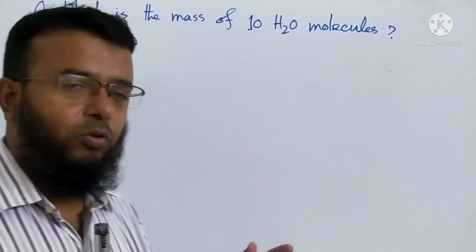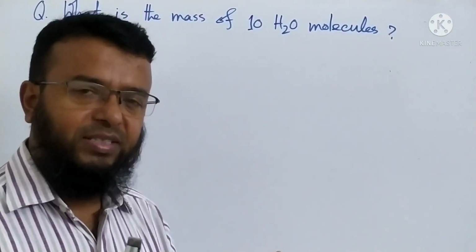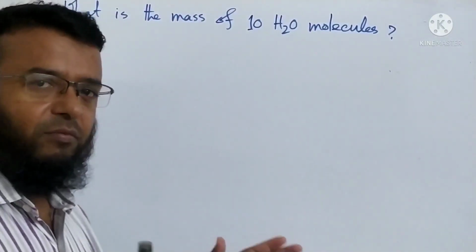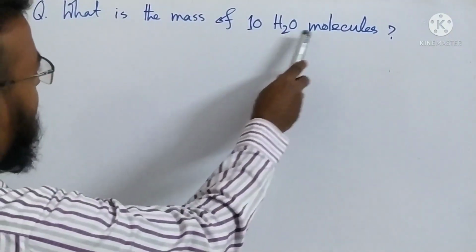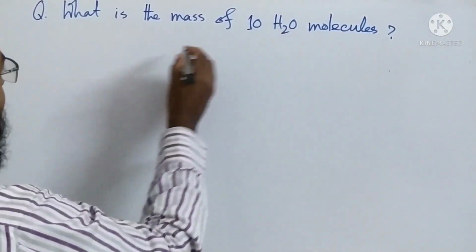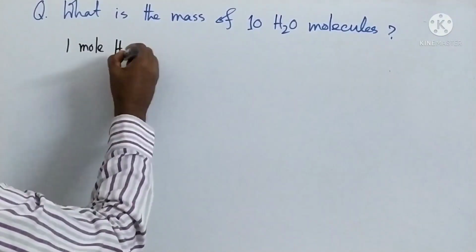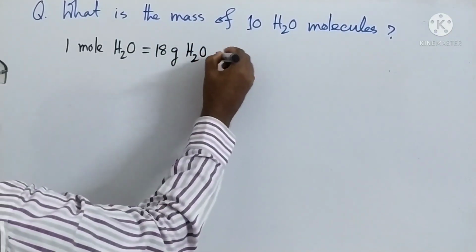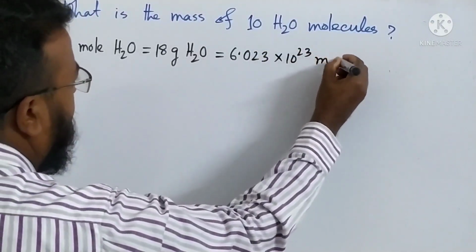Okay, now we have discussed Avogadro number, mole, how to find out the molecular mass, molar volume, and STP. Now there are some mathematical problems related to the topics. I have written one question: what is the mass of 10 H2O molecules? So we know that the molecular mass of water is 18 gram. That means 1 mole water equals 18 gram water equals 6.023 × 10^23 molecules.